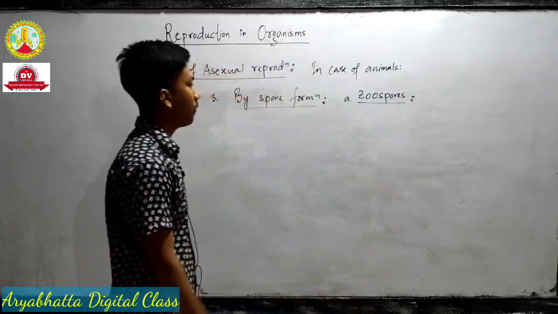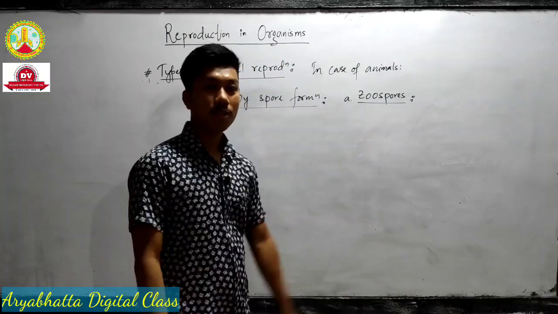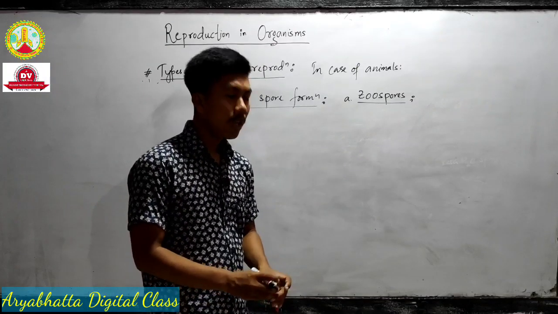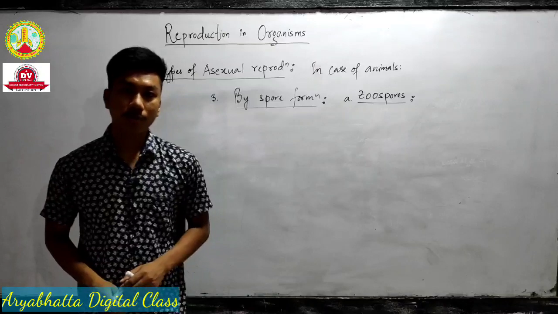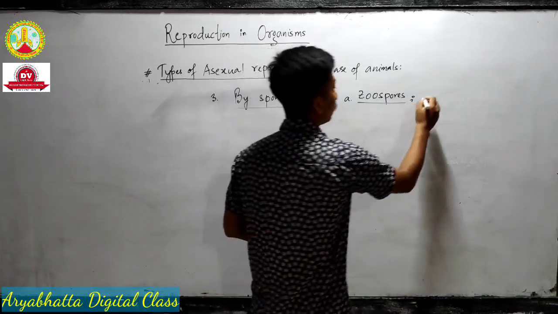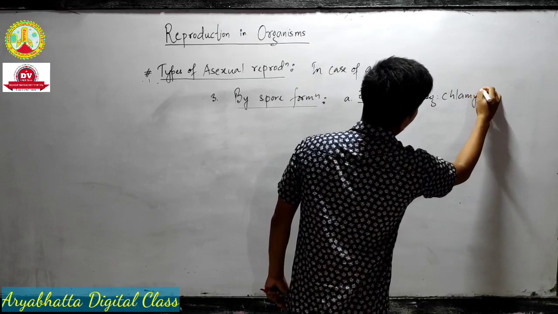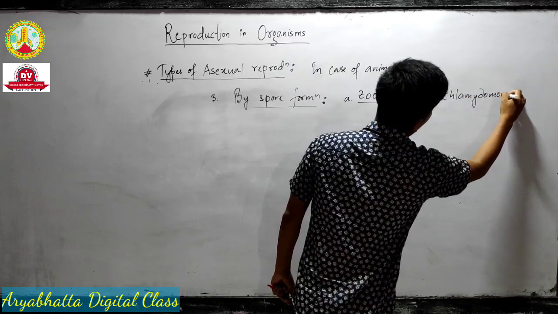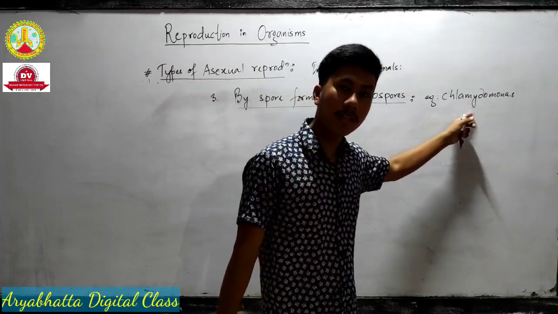Zoospore. The first type of spore formation is called zoospores. Which organism shows zoospore formation? Example, Chlamydomonas. What is Chlamydomonas? Which group of algae do they come under? Tell me.